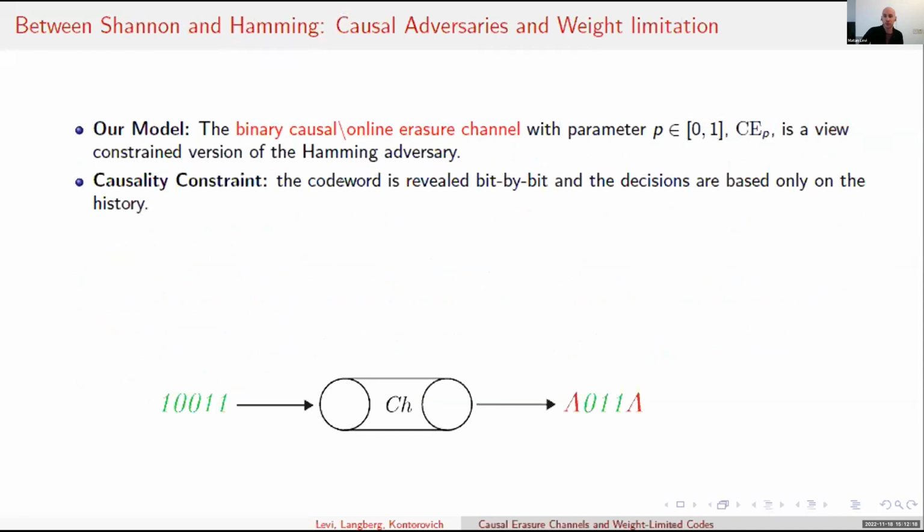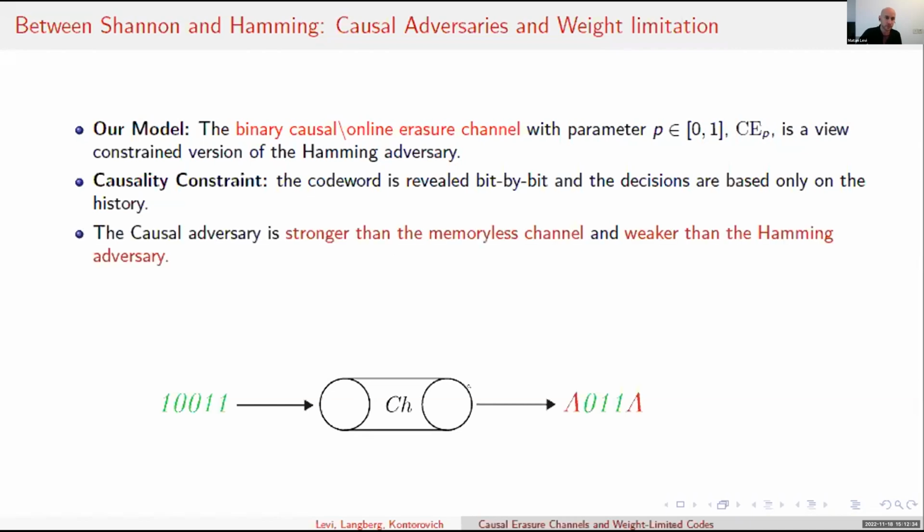Our adversary is constrained specifically in its view by a causality constraint, which means that the code word is revealed to the causal adversary bit by bit, and the decisions at each time step are based only on the history. So the causal adversary is stronger than the memoryless channel, since it can flip coins too, and it's weaker than the Hamming adversary since it is more constrained in its view.